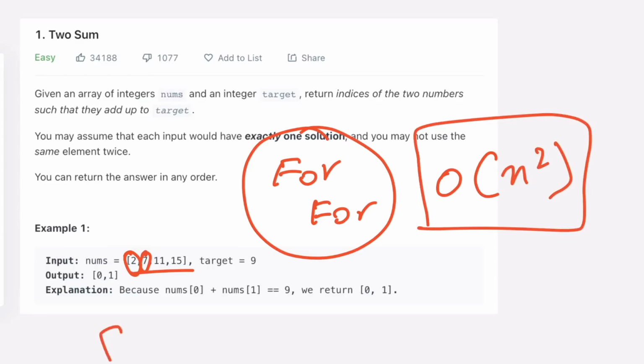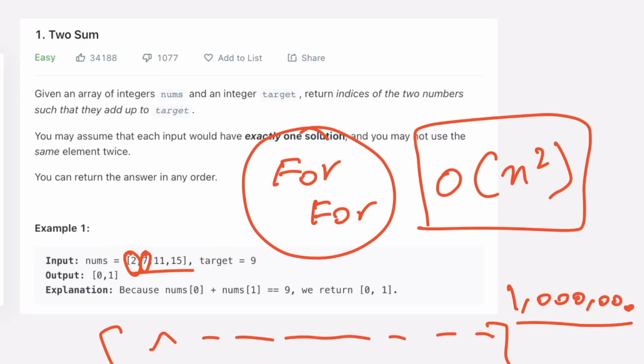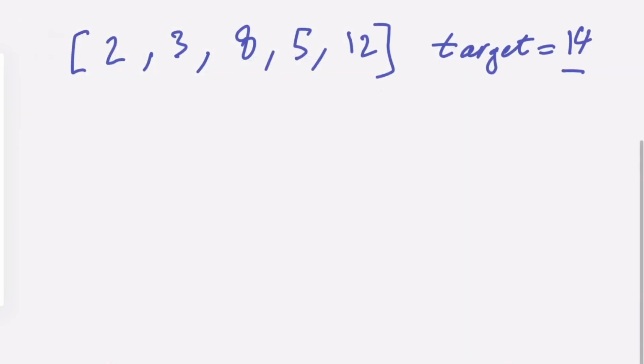For example, if you have a long array with a bunch of numbers here, and you are going to iterate over, for example, 1 million numbers, what will happen? In the case of time complexity, it's not going to be worth it, because you always have to design an algorithm that is efficient. So let me describe how we are going to solve this problem by using a little bit of space in memory. Okay, now take a look at this example.